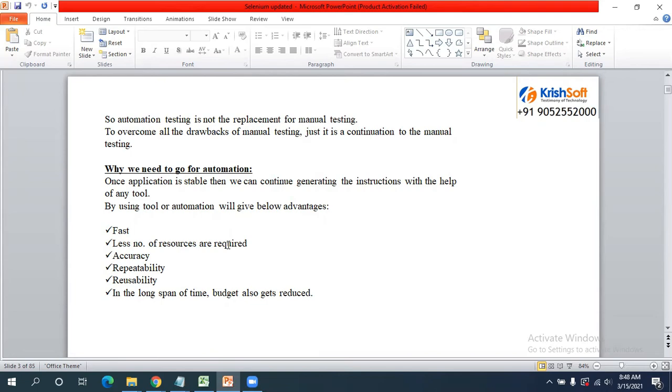So first sprint, 200 hours you are saving. Second sprint, again 200 hours, so total 400 hours you are saving. Sprint 3, again 200 hours, so 600 you are saving. Sprint 4, again 200 hours, 800 you are going to save. Sprint 5, 1,000 hours you are going to save. So until sprint 5, your investment is going to be covered.